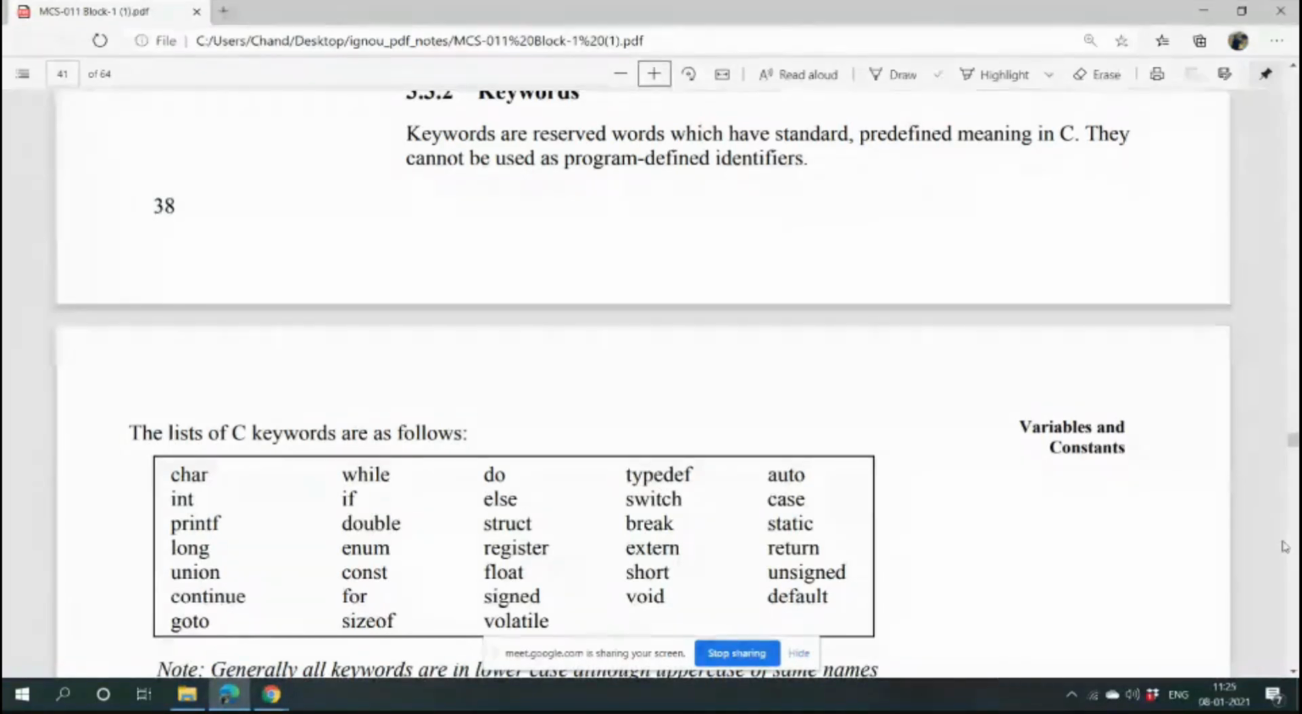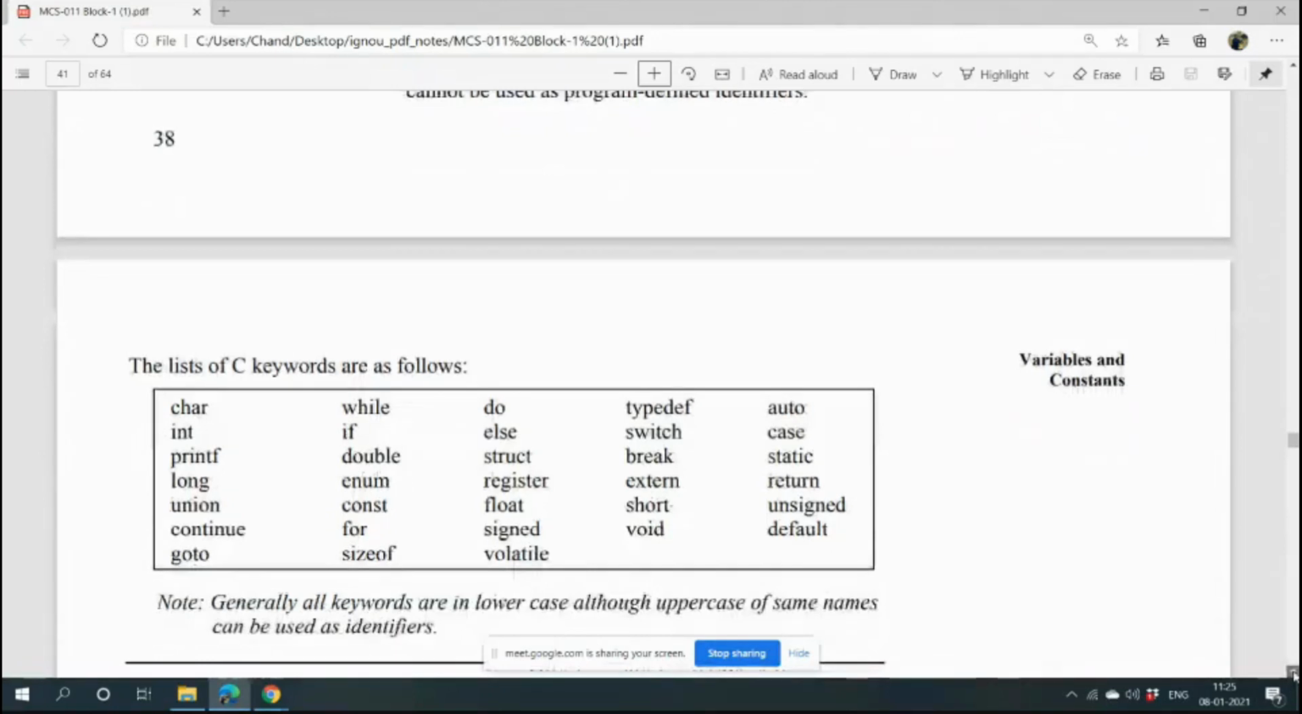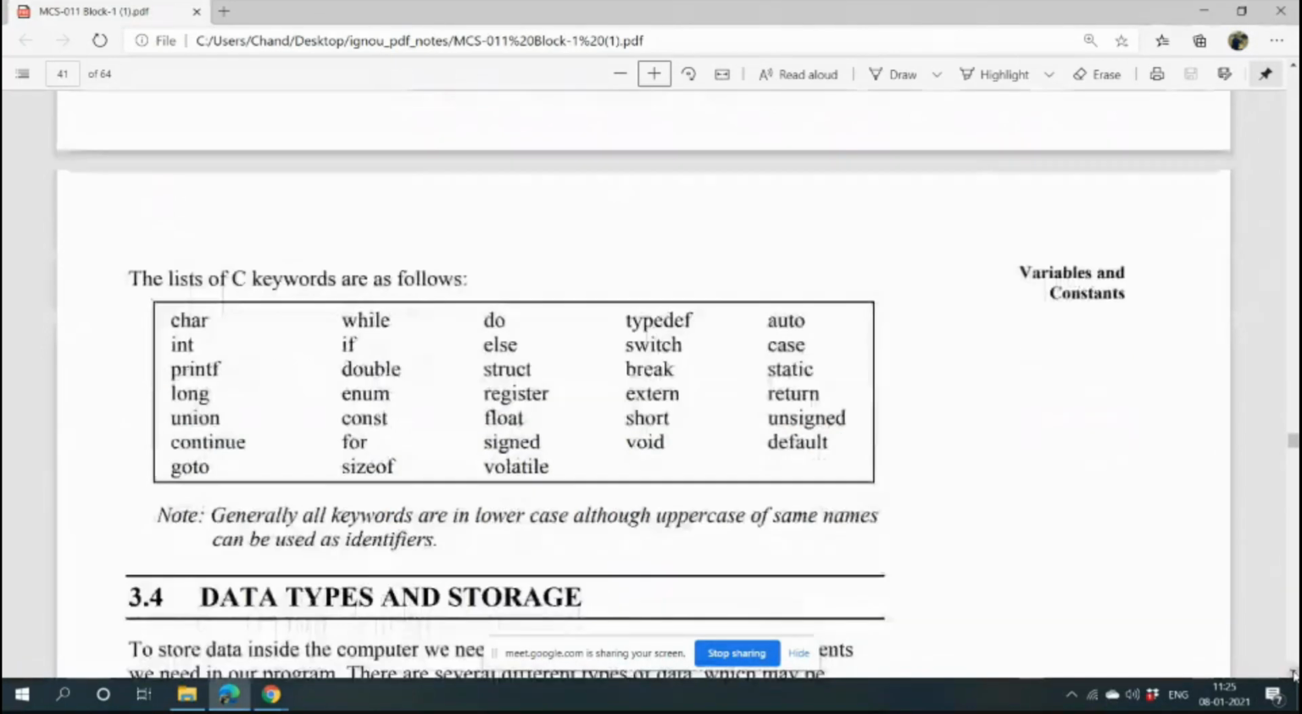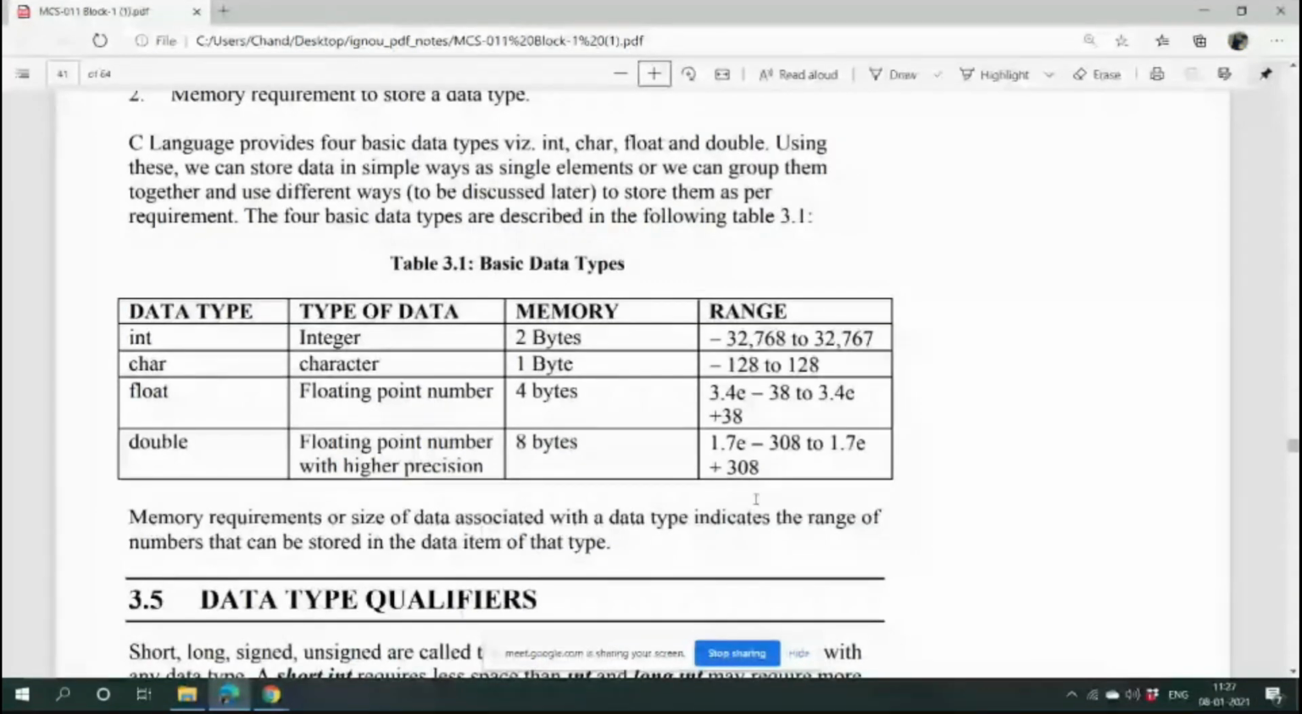Why we are using if, why we are using else, why we are using while. So keywords are words having special meanings which are already known to the compiler. So while reading the program, if the compiler encounters these words, it will not generate any syntactical error. What is a syntactical error?